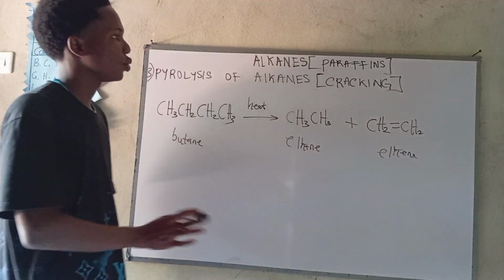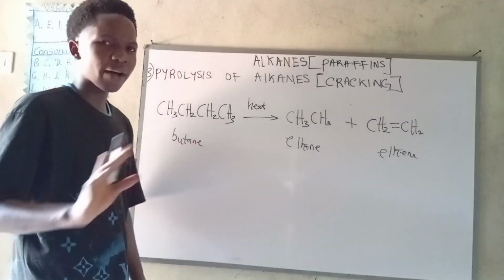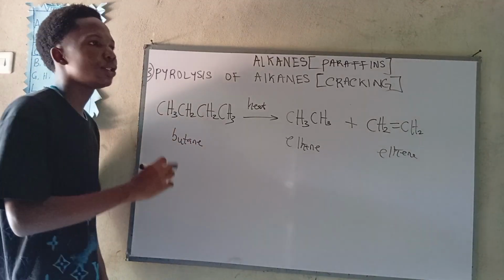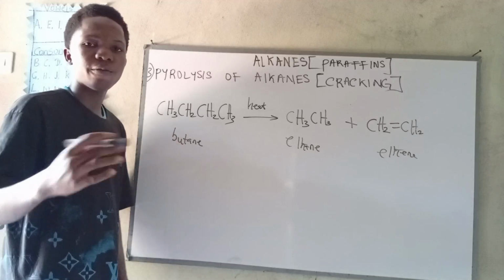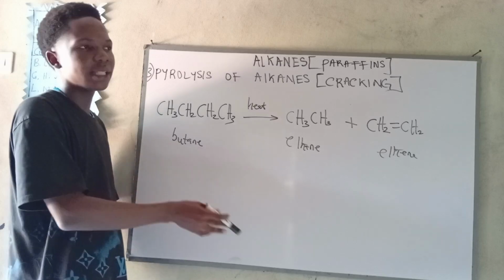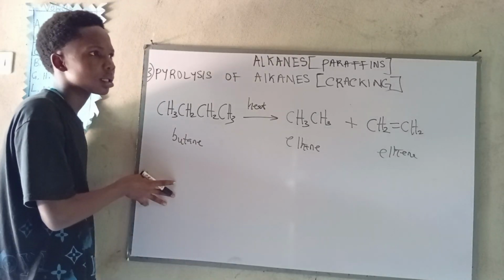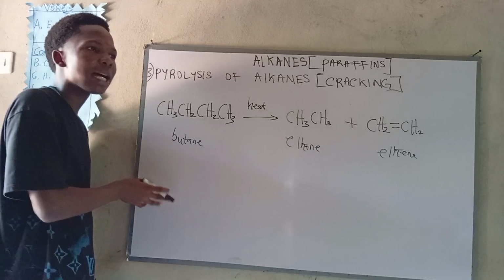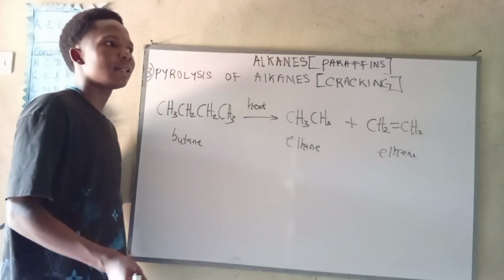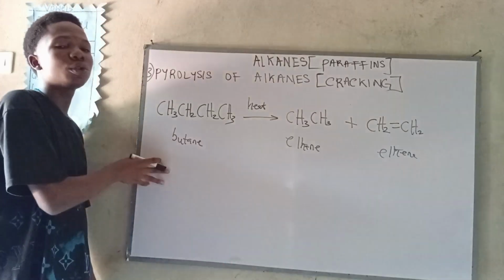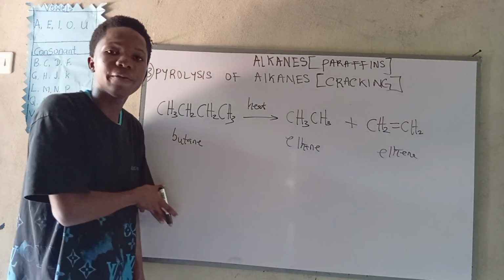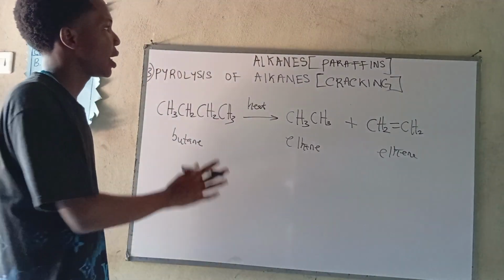Now, what else do we have to note? Finally, we have to know that the uses of alkane are very simple and very precise. We note that alkane is used in the production of fuel, and the first member of alkane, which is methane, is also used as a fuel. Aside that, it's also used in the production of organic compounds which are used as anesthetics and refrigerants, and finally as organic solvents, like chloromethane, dichloromethane, tetrachloromethane and trichloromethane that we listed before. So alright, those are the uses of alkanes.